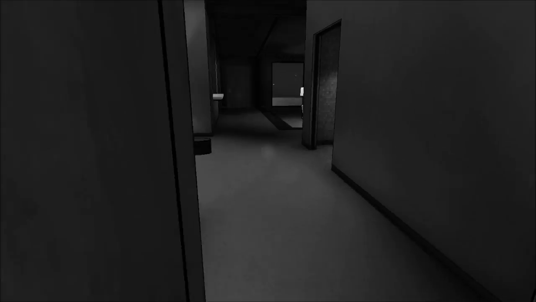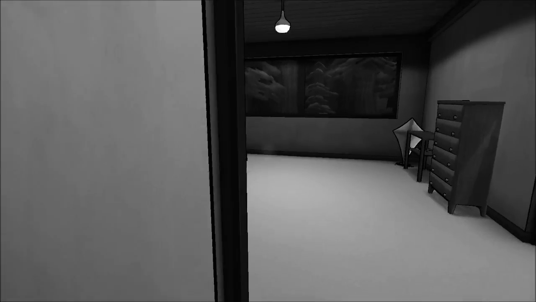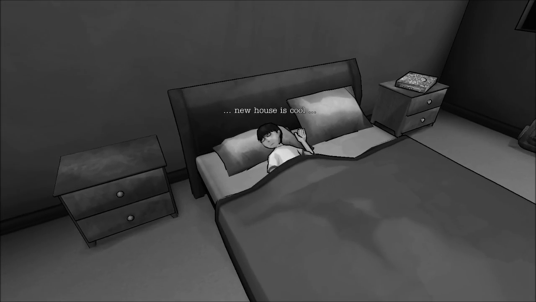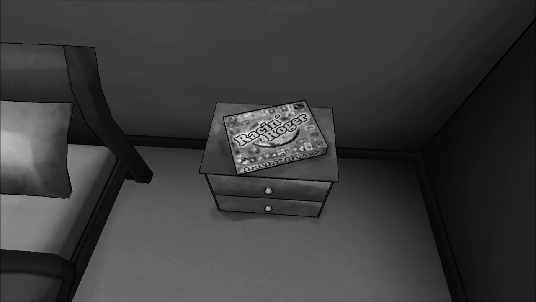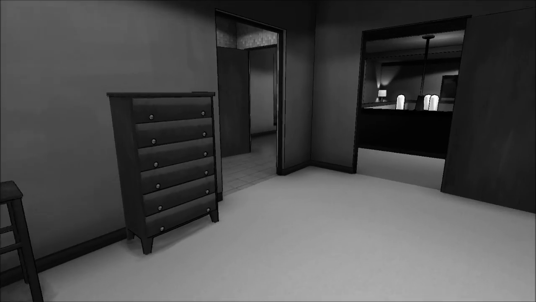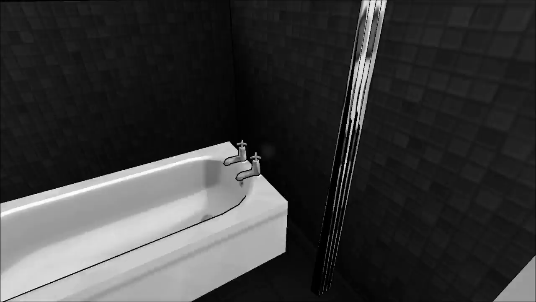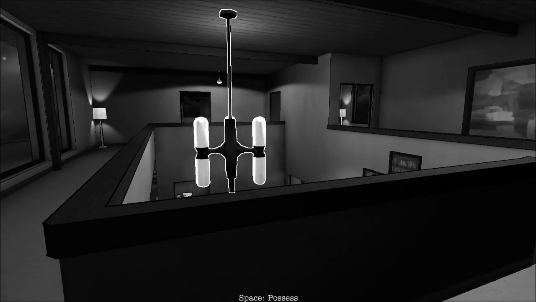There's nothing to look at in this room. It said to explore the house for more clues. New house is cool, so he likes it. So I can't get into your memory. You have a book over here, though. Nope, you have a Racing Rogers game. So there's not much to explore here, apparently. Can I just open up your bathroom cabinets or anything? Nope. I can't really do anything except for